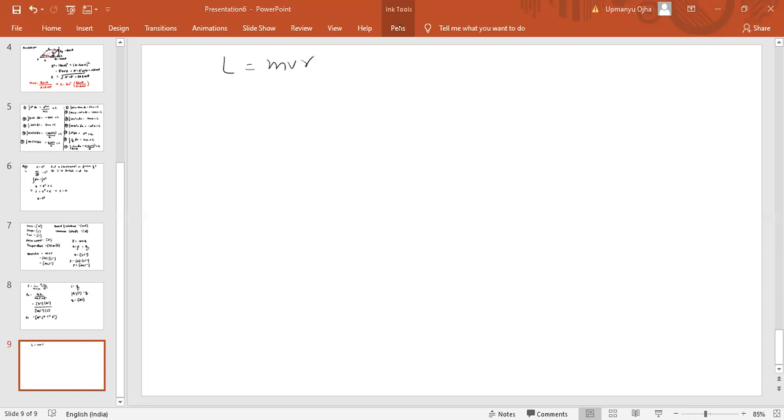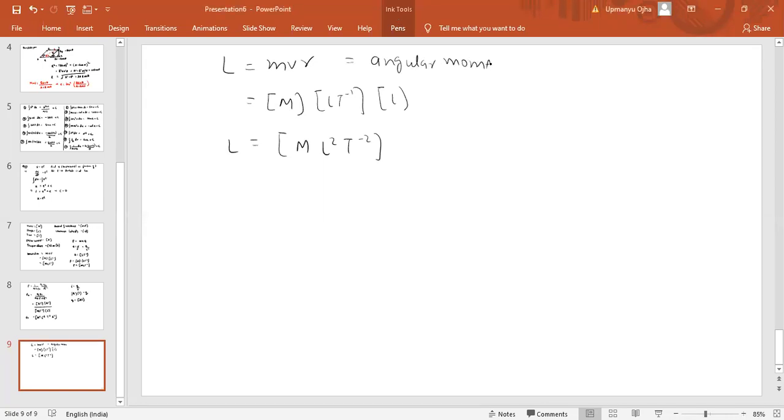The dimensional formula of mass is capital M, velocity is LT^-1, and radius is L. So we get ML^2T^-1... M L squared T to the power minus 1 is the dimensional formula of angular momentum.